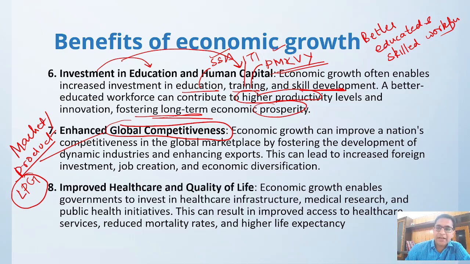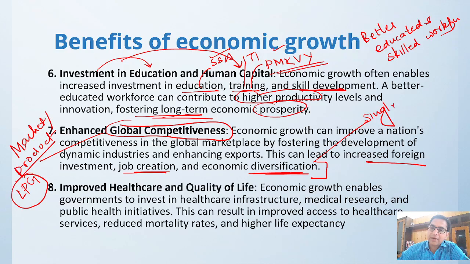Okay, because of increased foreign aid, because of job creation, because of economic diversification. Because if your economy is based on a single resource, right? If we go by the Saudi economy, it is based on oil. So there is only one resource, and sudden ups and downs in this resource will be catastrophic to that economy.